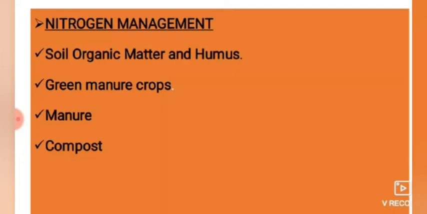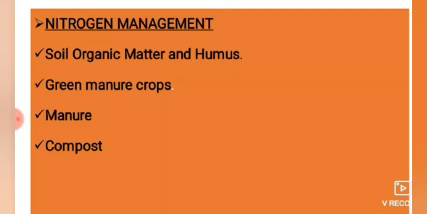This humus fixes nitrogen stably and helps in increasing soil organic matter. Soil organic matter plays an important role in organic certification, so we have to increase it through straw materials, corn stalks, or any raw materials that can be decomposed and converted into humus.